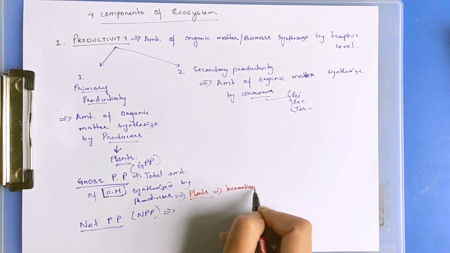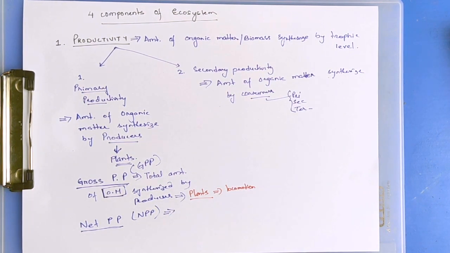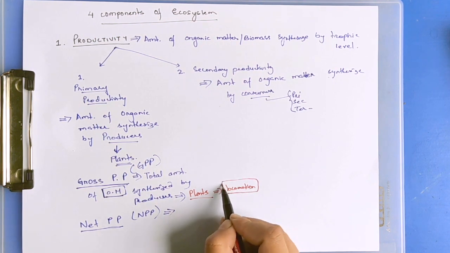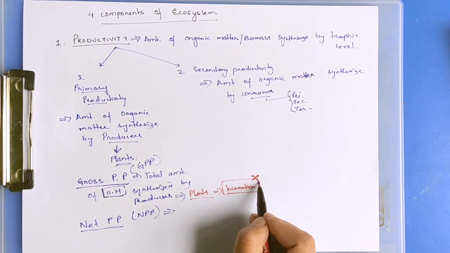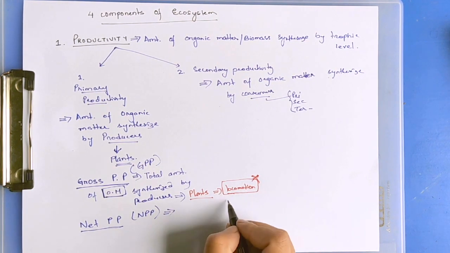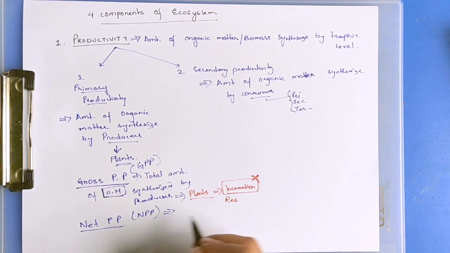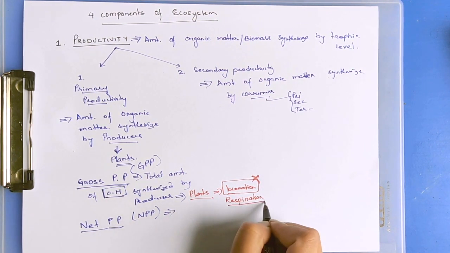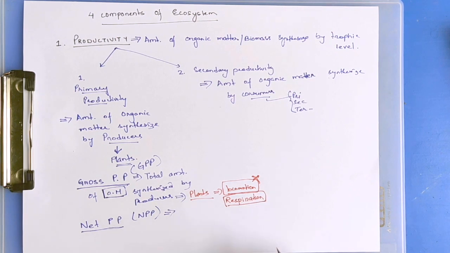Most of the energy synthesized by the producers is used up for respiration.